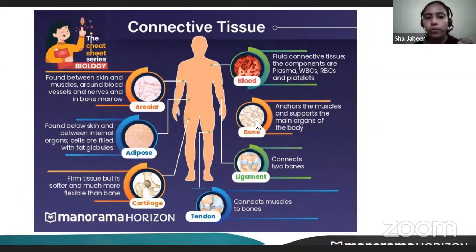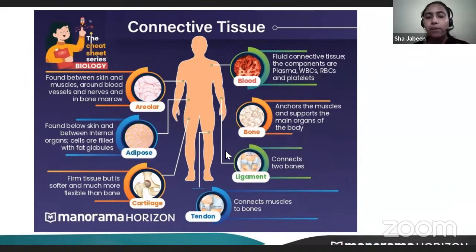Then we have bone. Bone is not like blood. It is very hard, compactly packed. Because it is hard and compactly packed, it helps to give support as well as shape. Whatever shape we are, that's because of the bones. It also helps to connect one part to the other. We know that the bone in the arm, the humerus, helps to connect the shoulder to the elbow.